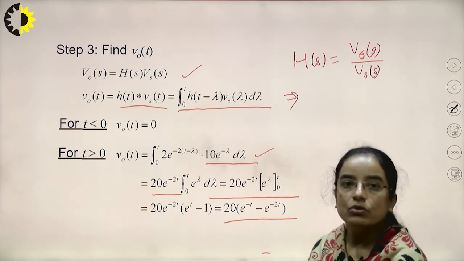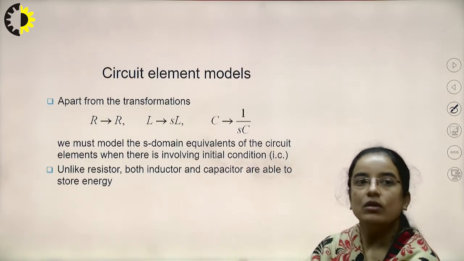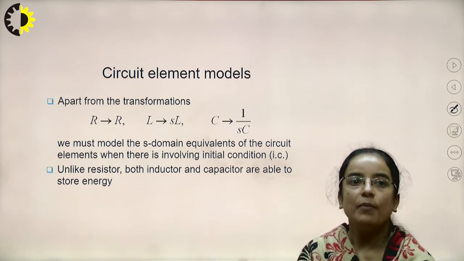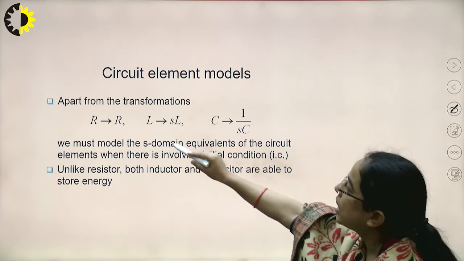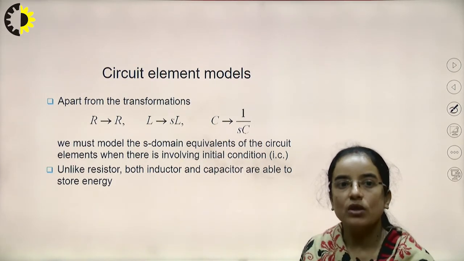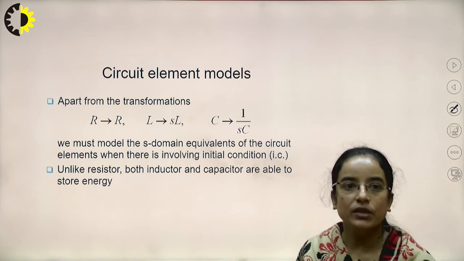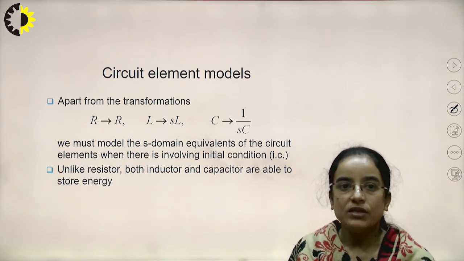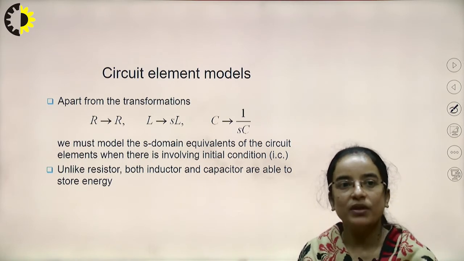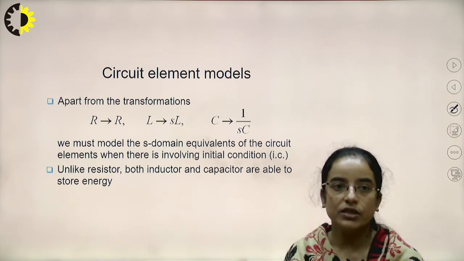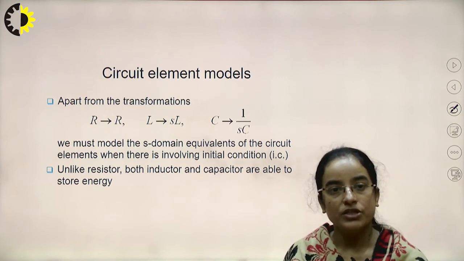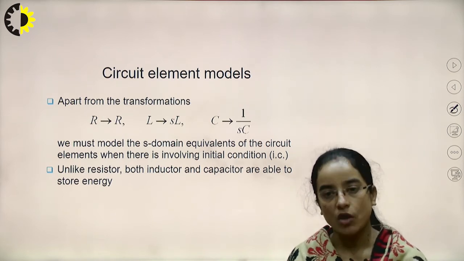Now for the circuit element model, apart from the transformation R to R, L to sL, C to 1 by sC, we must model the S domain equivalent circuit element when an initial condition is involved also. Up to this example we were not considering the initial condition, but we need to know how the transformation works with initial conditions.